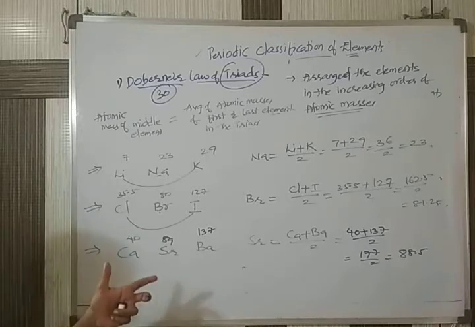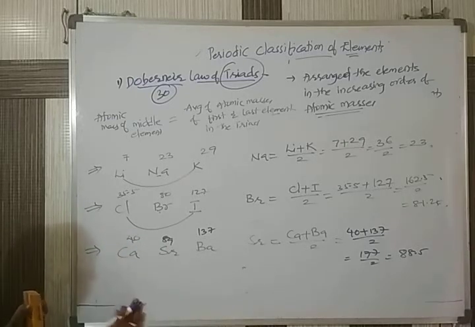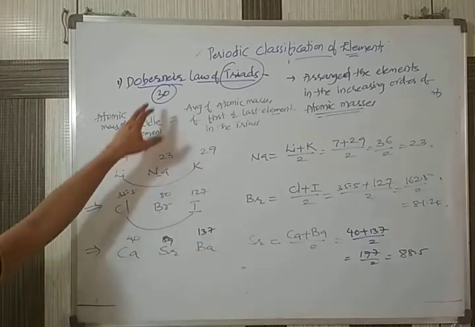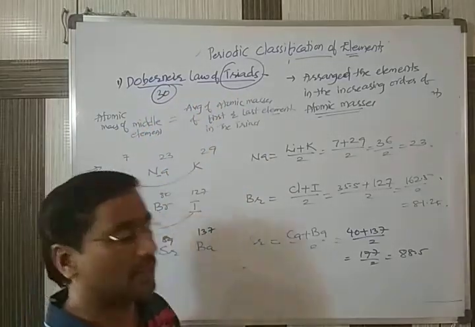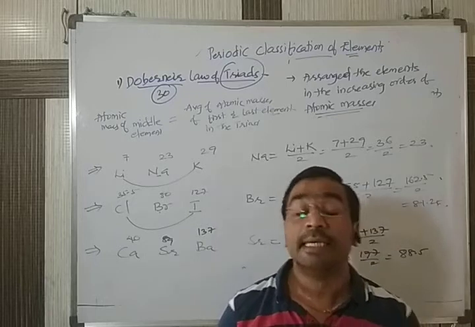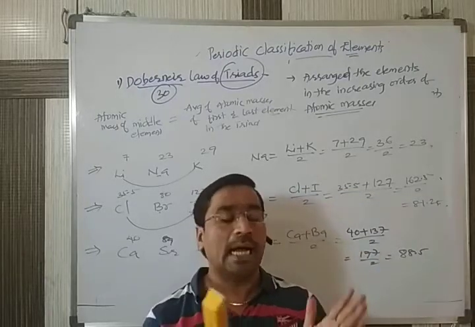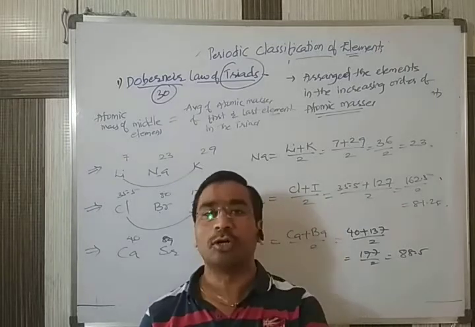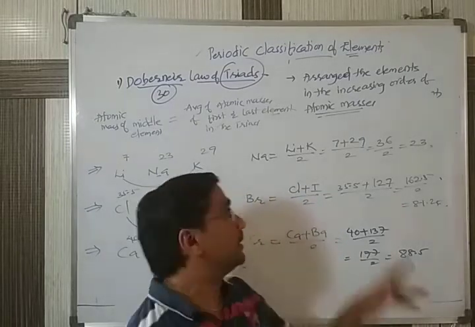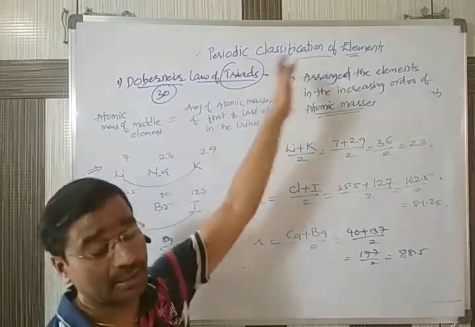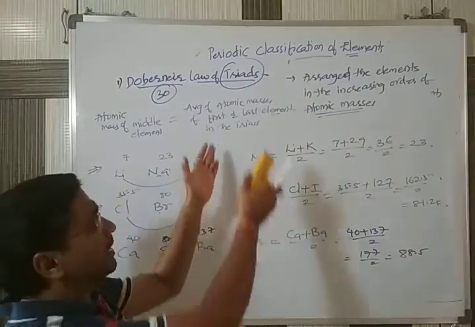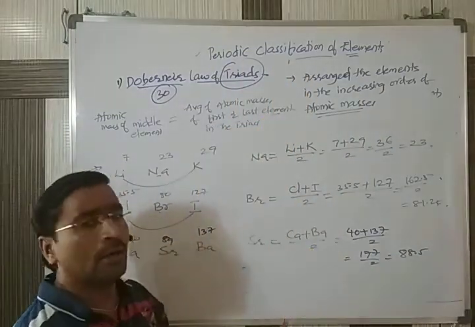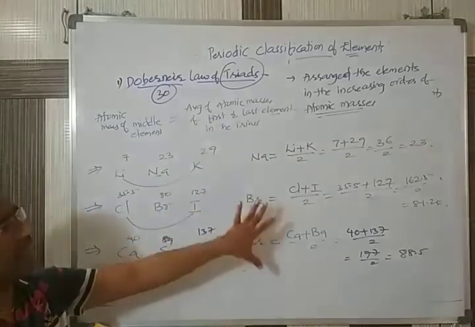Like this he was able to arrange the elements. So the credit first goes to Dobereiner, because he is the first person who started arranging the elements that had been discovered in some particular order according to his own theory. What is his theory? Triad theory. According to his triad theory, he started arranging the elements.